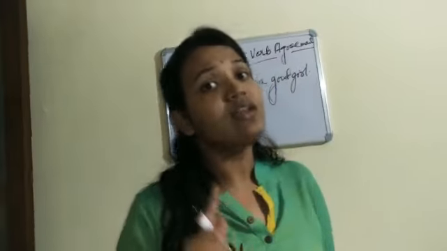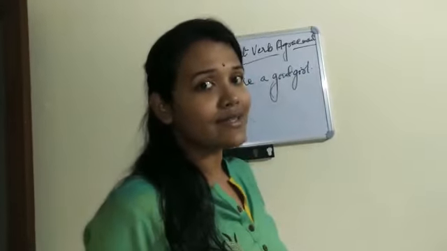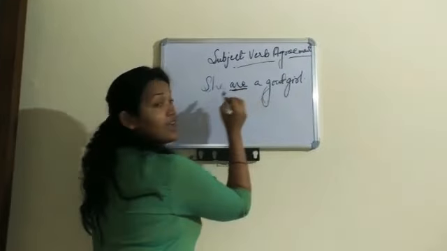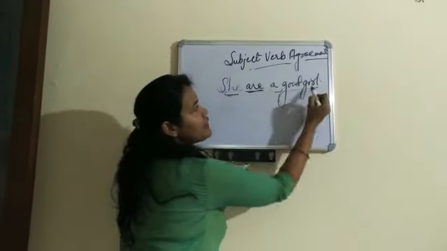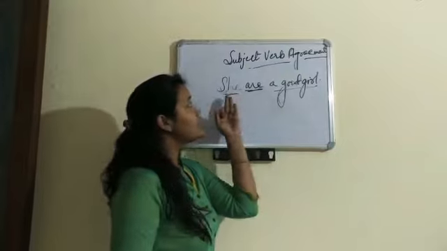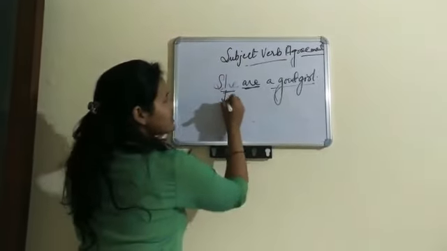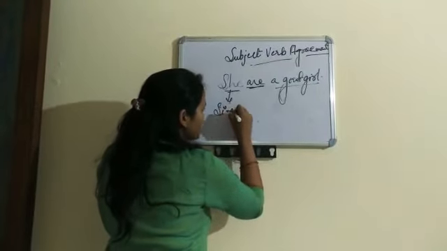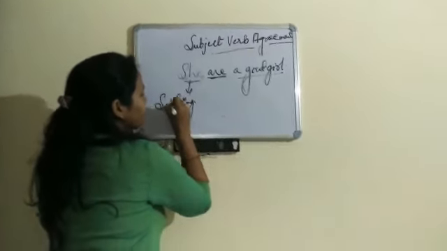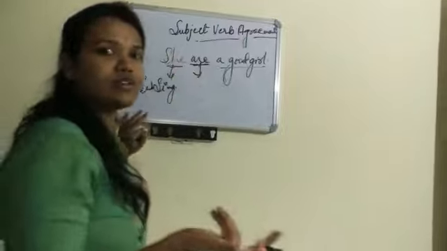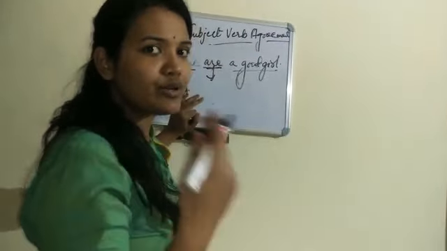No, this sentence is wrong. What will be the right sentence? We have "she" and we have "a good girl." Here we have the subject, singular or plural? Obviously, the subject here is singular.